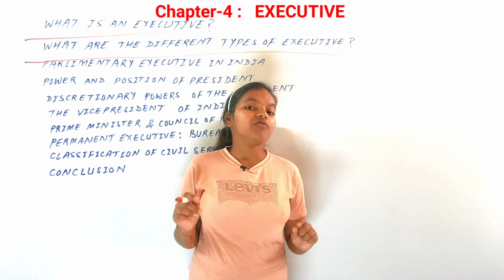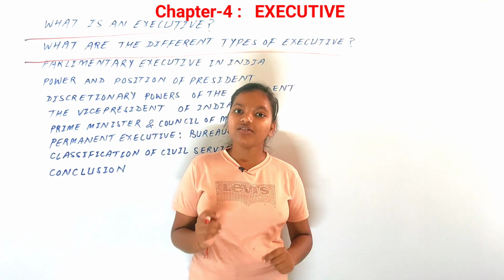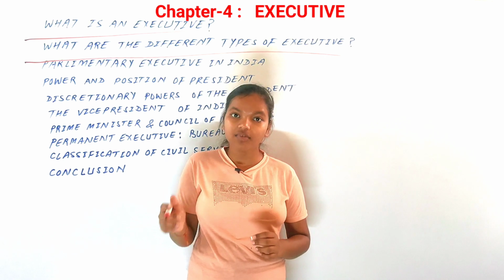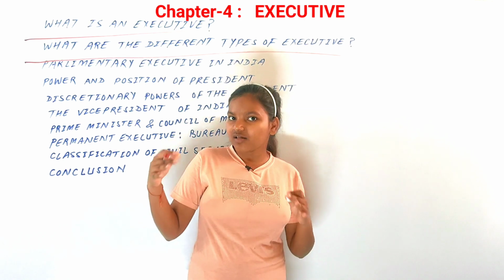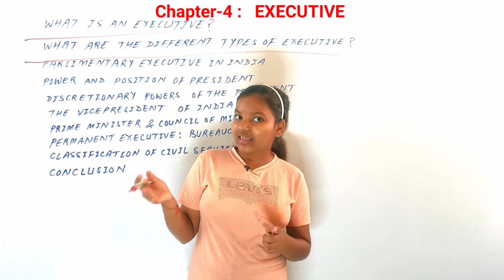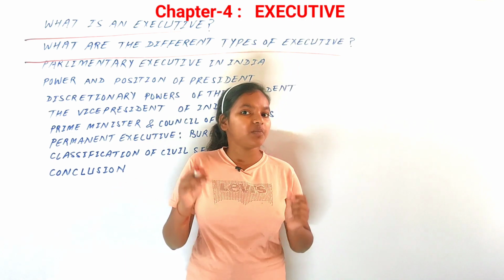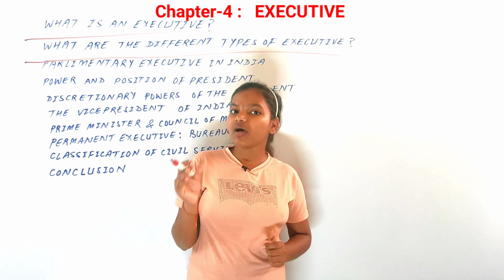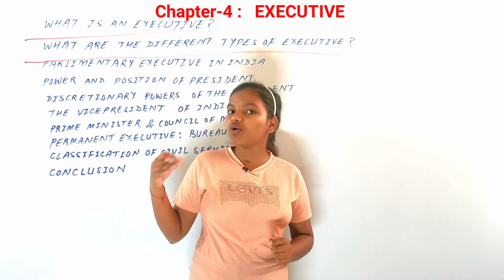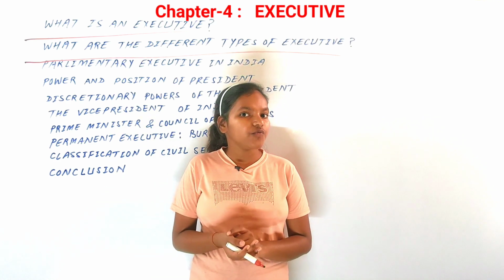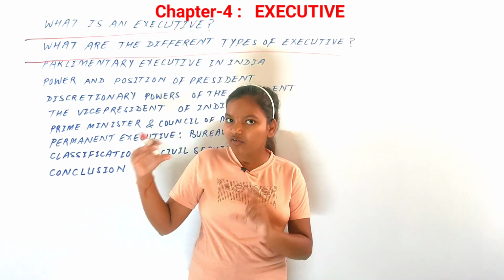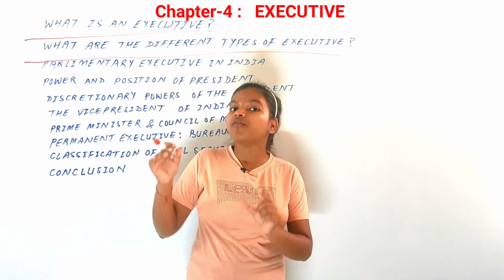First is, in Russia, we have the semi-presidential system where there is both a prime minister and the president, and they share some powers equally, where the president appoints the prime minister but cannot dismiss them. In the UK, Italy, Germany and Japan, we have the parliamentary system. In Japan, we have the parliamentary system of executive with constitutional monarchy, where there is a monarch or the king of that country. In Italy too, we have the parliamentary system of executive, where there is a prime minister as the head of government and a president as the head of the state.